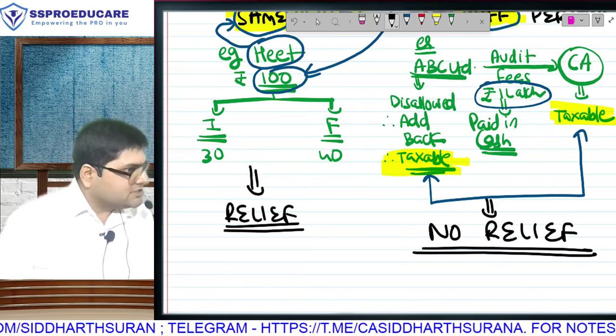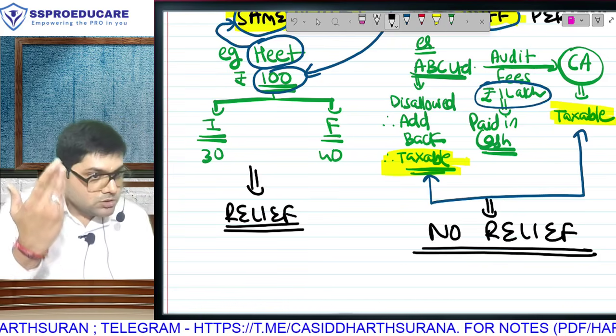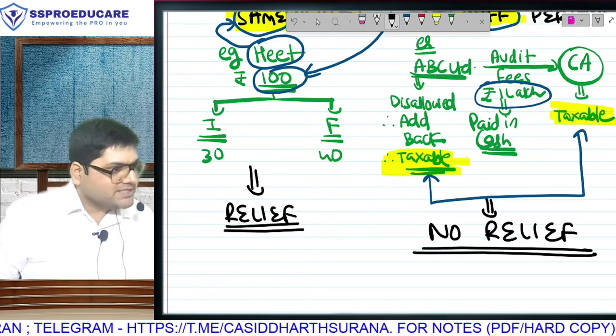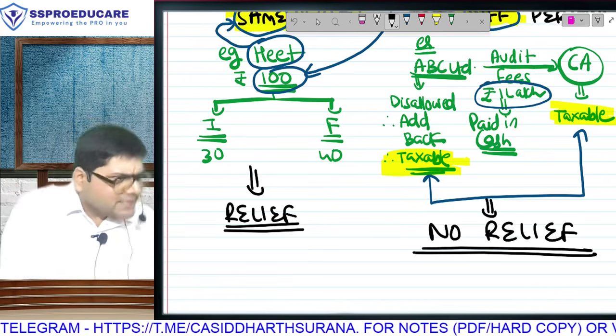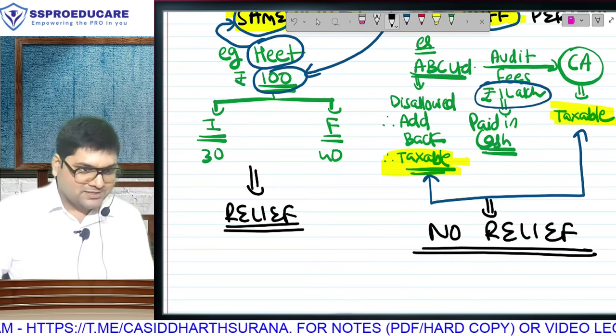So in punishment cases, don't expect relief. First of all, you shouldn't have done cash expenditure. Think: when we are punishing you, where is the question of relief? There is no question at all. I guess that much is good enough logic to explain why no relief. But I'll give you one more reason.